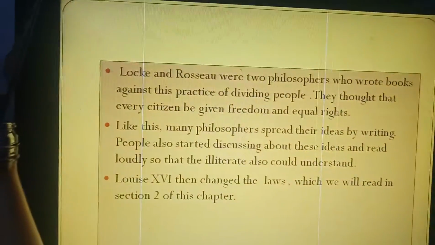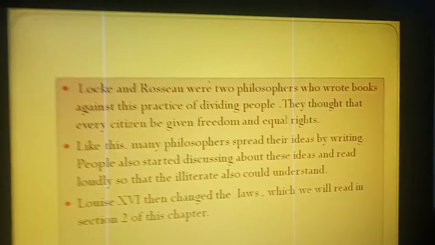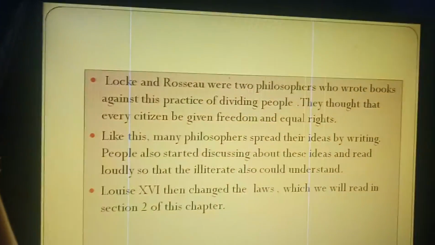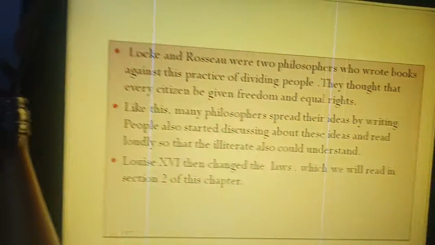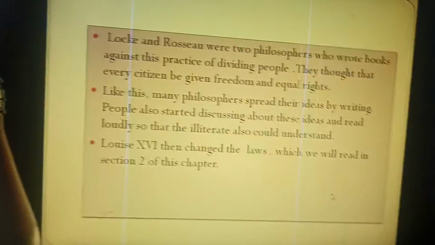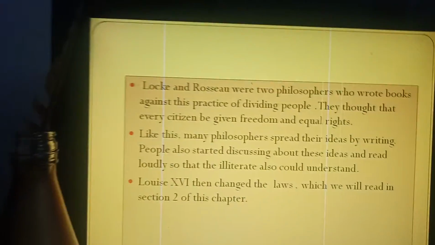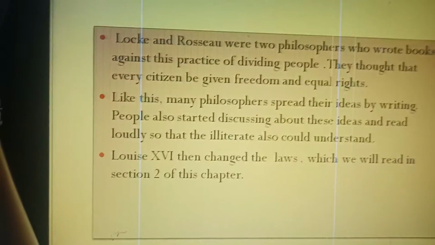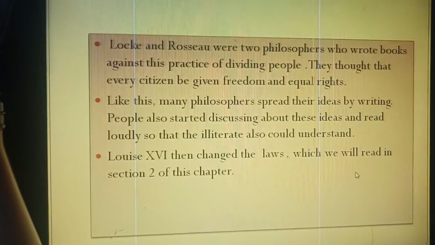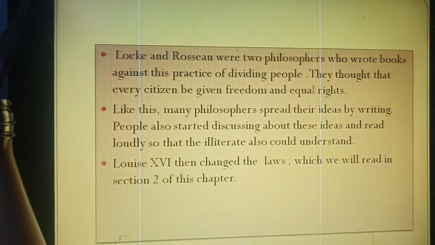Locke and Rousseau were 2 philosophers. They wrote books against this practice of dividing people. They thought that every citizen should be given freedom and equal rights. Like this, many philosophers spread their ideas by writing. People also started discussing these ideas and read aloud so that the illiterate could also understand. They always discussed these. Louis XVI then changed the laws, which we will read in section 2 of this chapter.